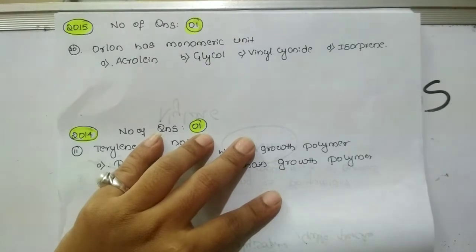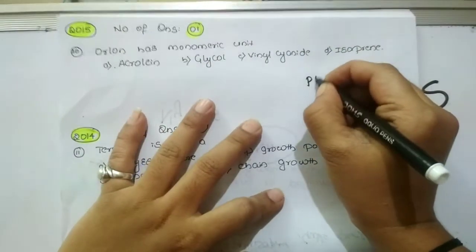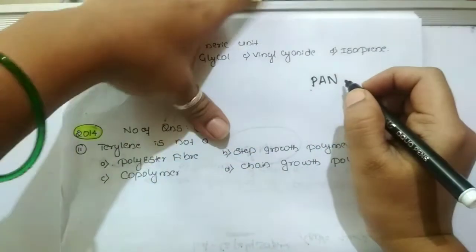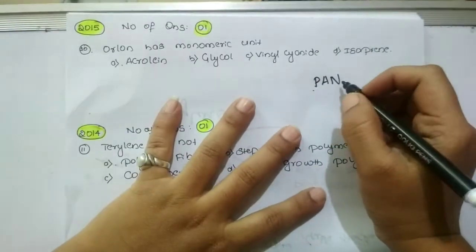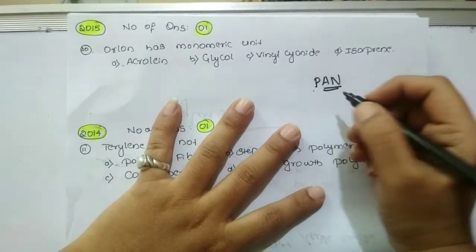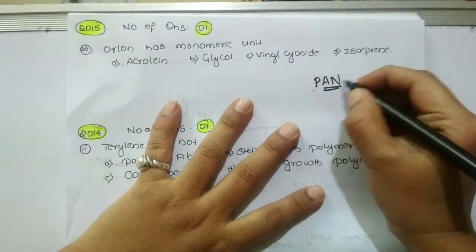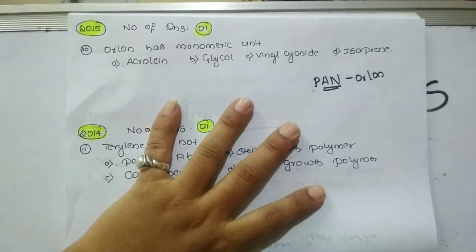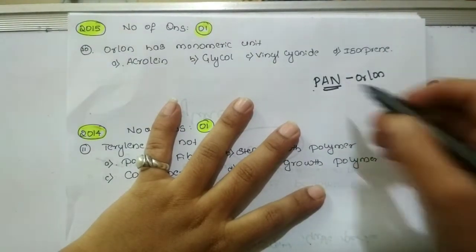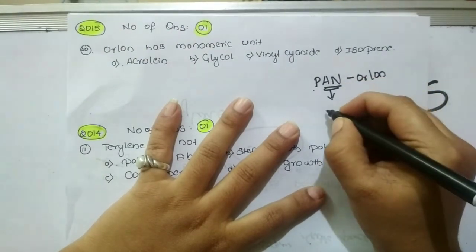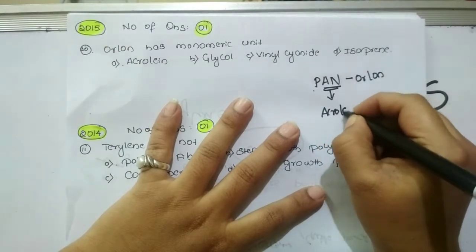So dear students, you might have heard that I have already discussed the PAN, that is polyacrylonitrile, under homopolymers. Acrylonitrile is the monomer of this PAN. The polyacrylonitrile PAN also has a name called Orlon, and this acrylonitrile is also known as acrolein.